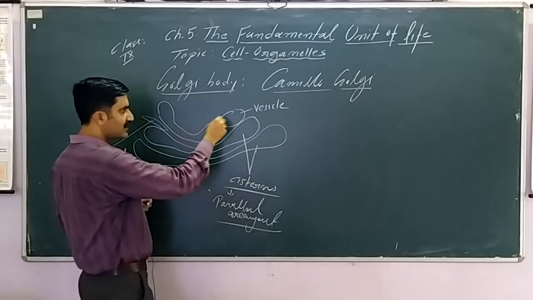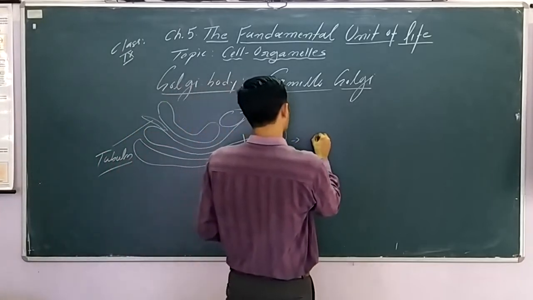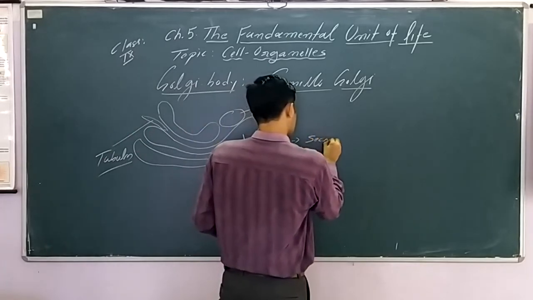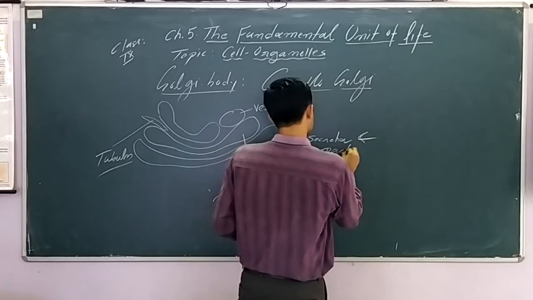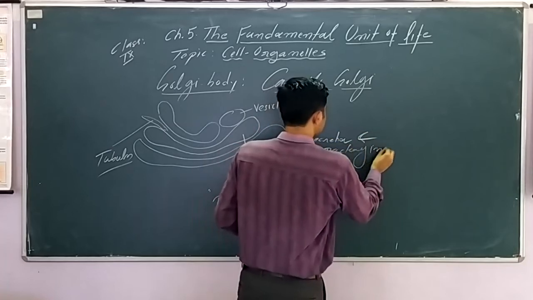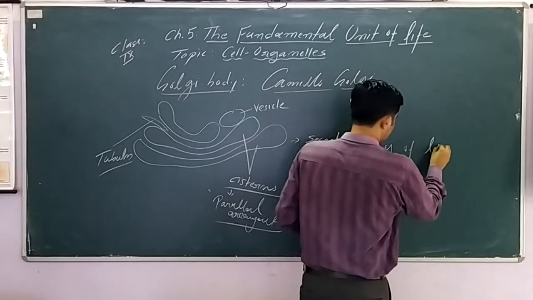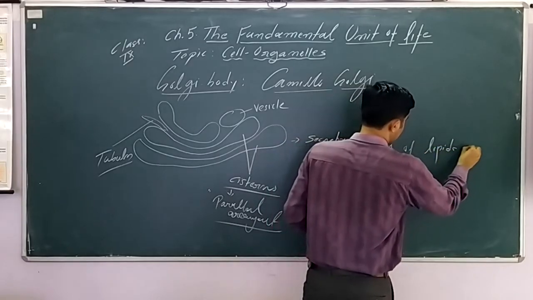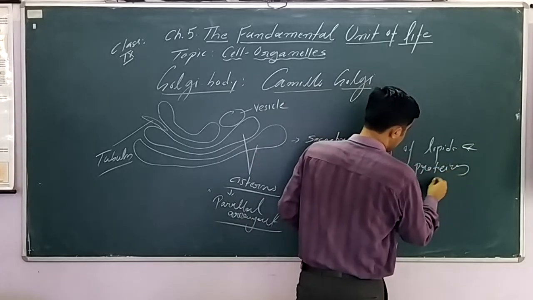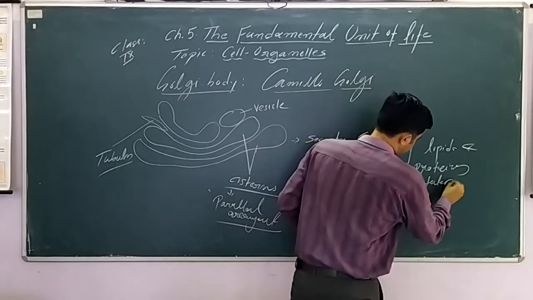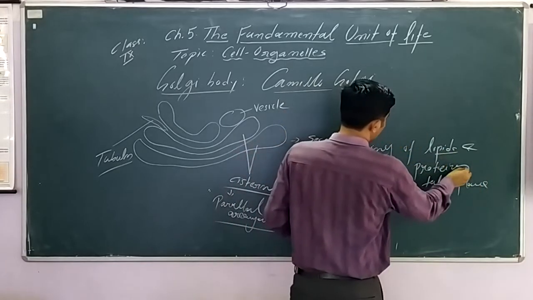And here inside it we have to remember secretion, and the most important thing is the packaging of lipid and proteins takes place. So here packaging of lipids, protein all takes place.